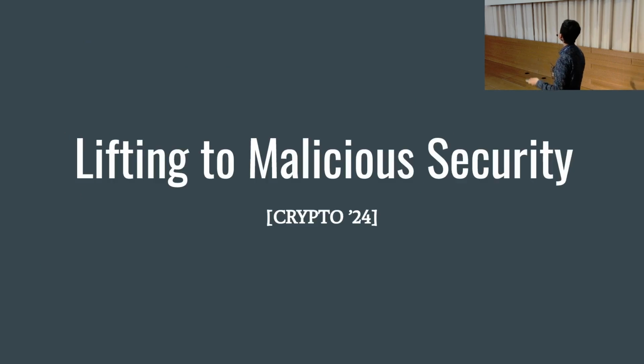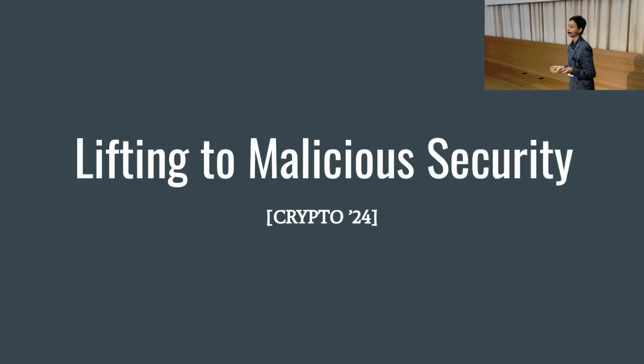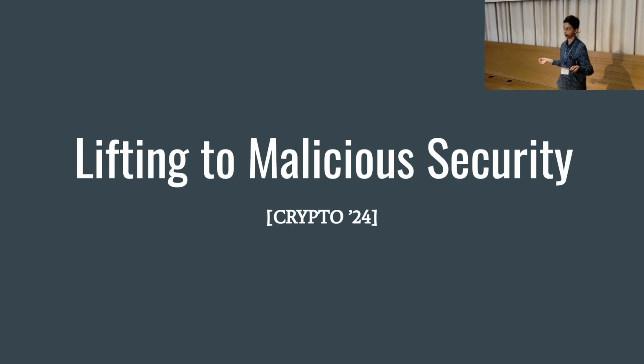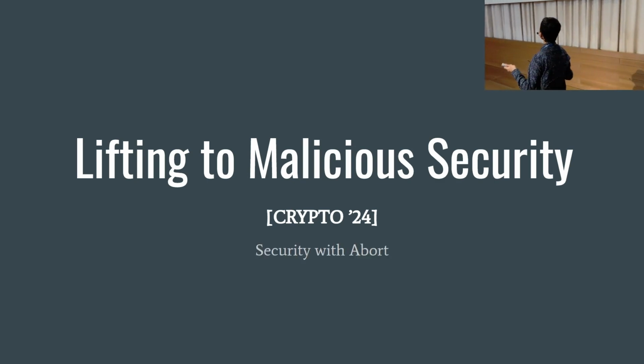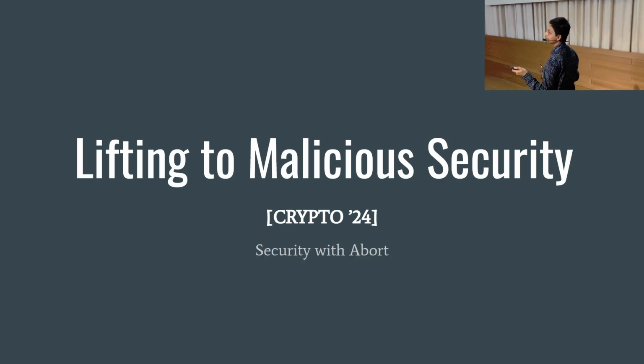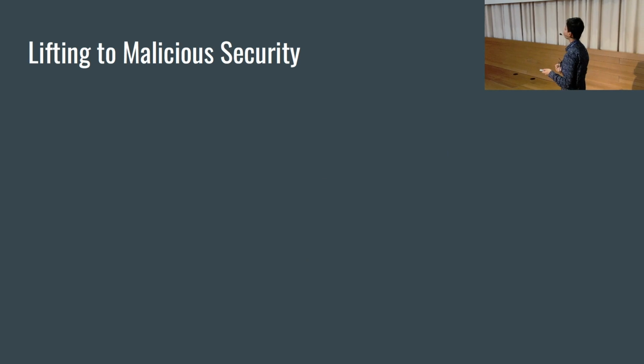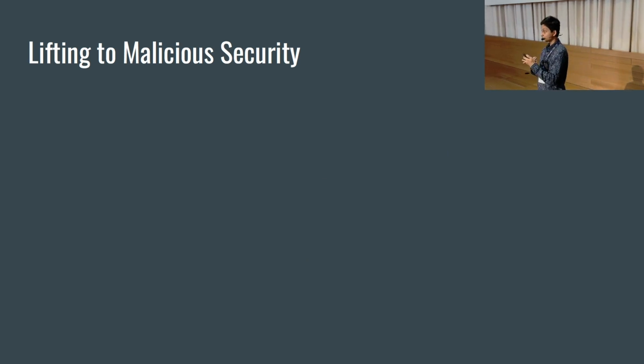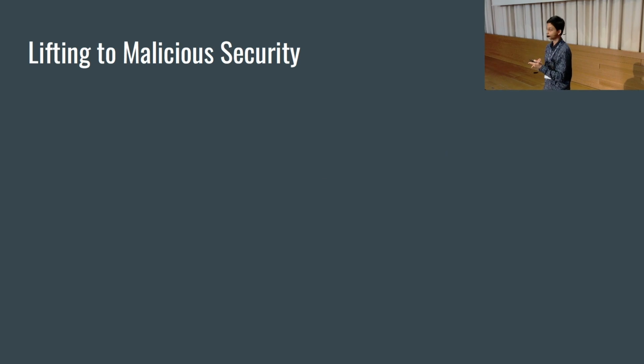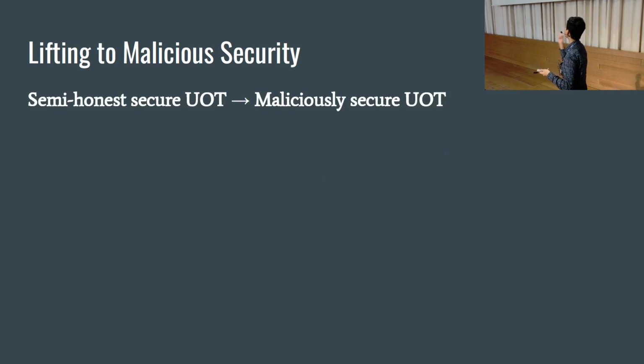So now all that remains is to see how we can take this and get malicious security out of it. Since we're in the dishonest majority setting, the best we can do is security with abort. Okay, how do we do this? Recall that we used two things in our protocol: an OT protocol and a garbling object. So the first thing, very obvious, is to take the OT protocol and convert it from semi-honest to malicious security.